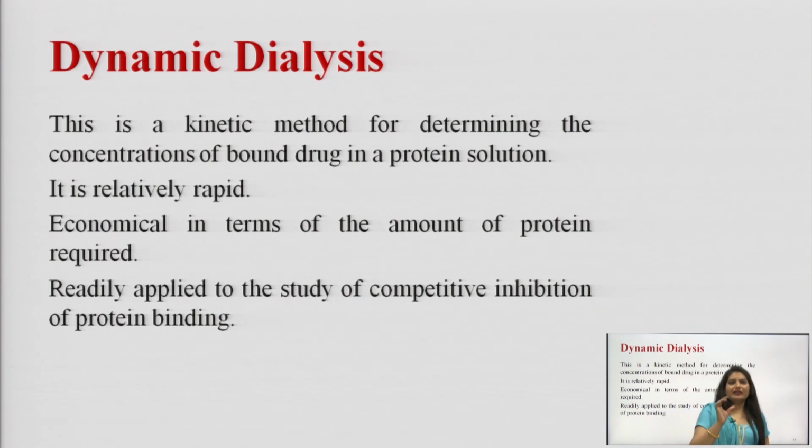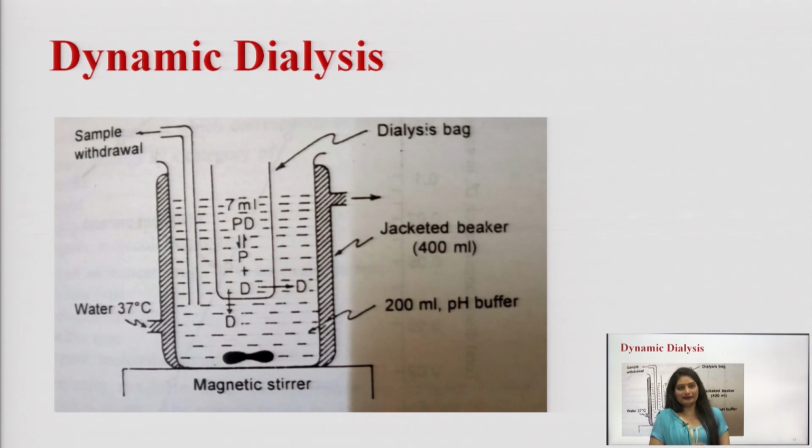So, dynamic dialysis method is a type of kinetic method for the determination of concentration of bound drug in a protein solution. It is a very rapid method and very economical in terms of the amount of protein required. It is readily applied to the study of competitive inhibition of protein binding. Now we come to the assembly of the dynamic dialysis method.